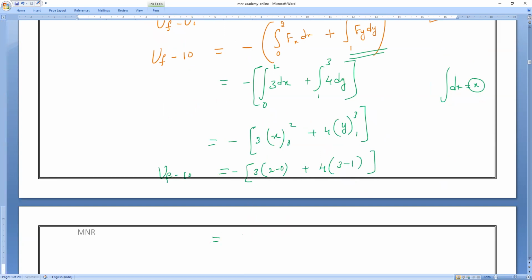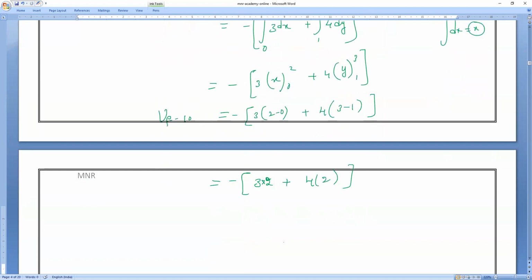So what will happen, everybody? 3 twos are 6, plus 4 into (3 minus 1). 3 minus 1 is 2, so 4 twos are 8. So it turns into 6 plus 8, which is 14, and this is minus, so minus 14 equals UF minus 10.